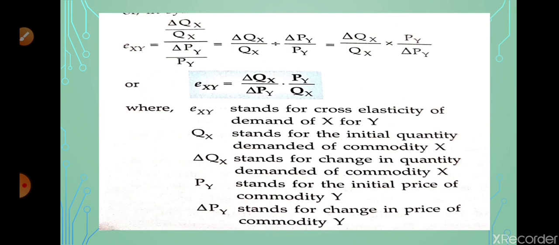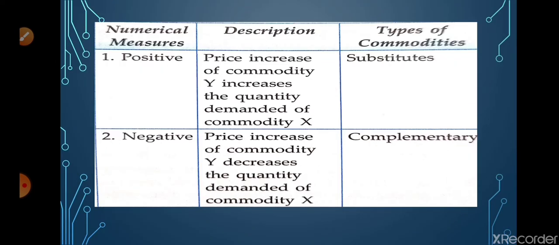That is of two types, positive and negative. So what is positive cross elasticity of demand? When the price of commodity X increases, the quantity demanded of commodity Y increases. That is in the case of substitute goods.